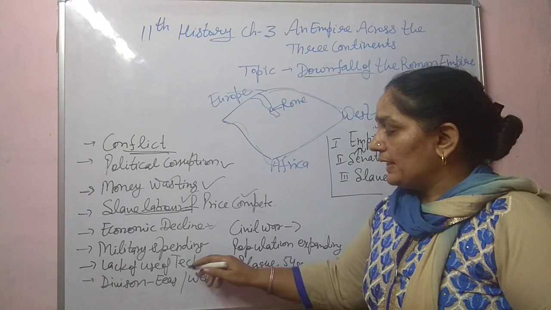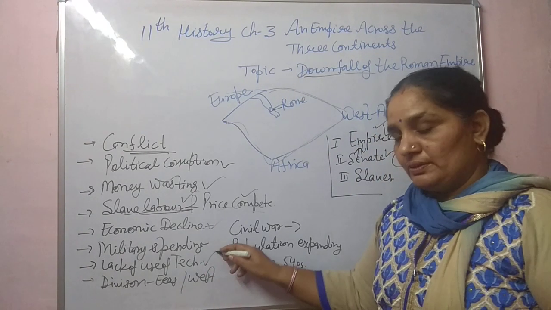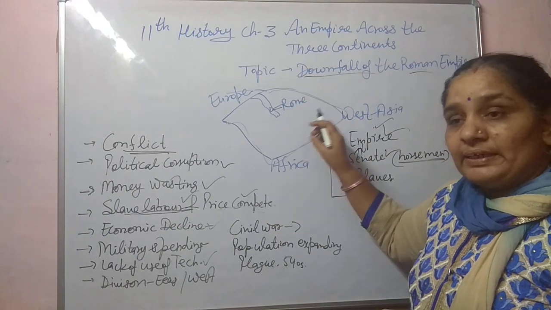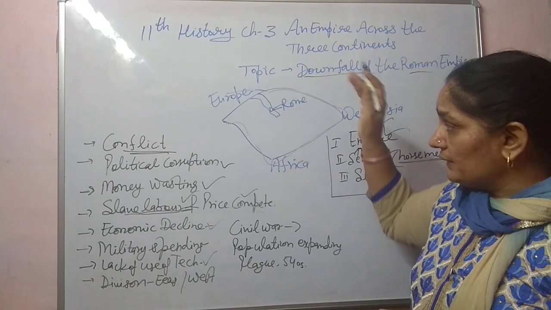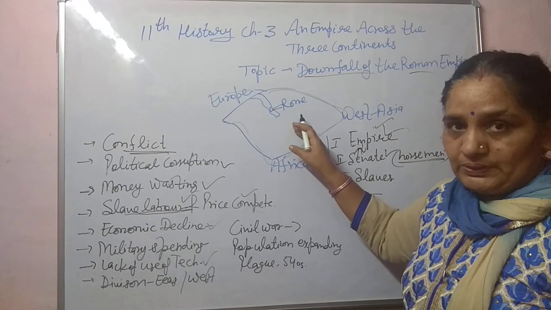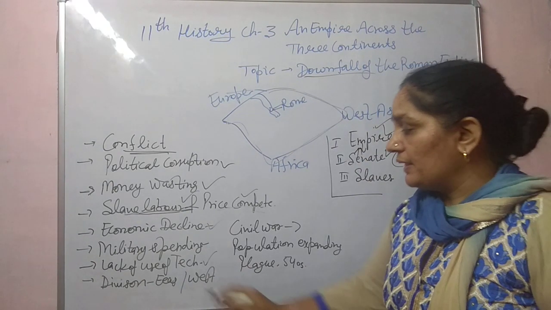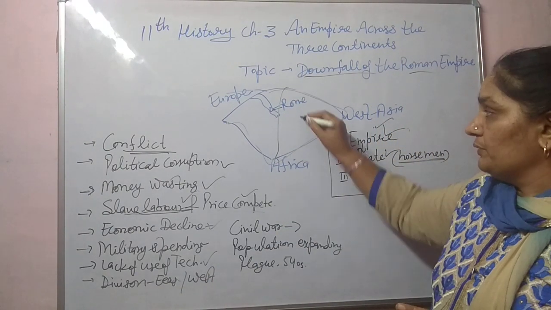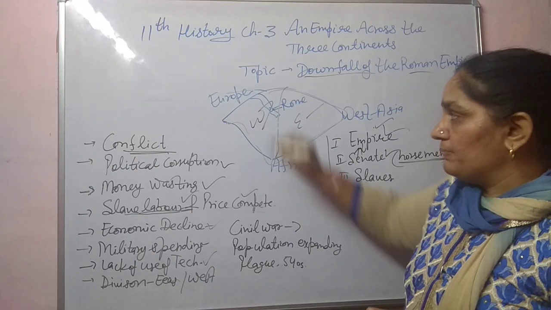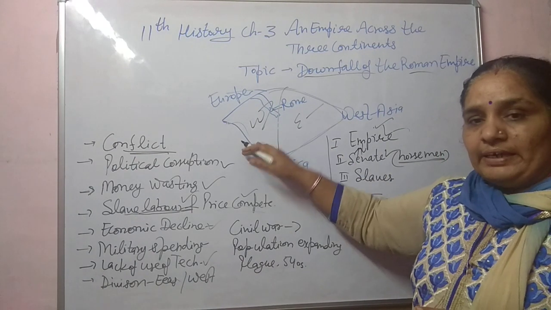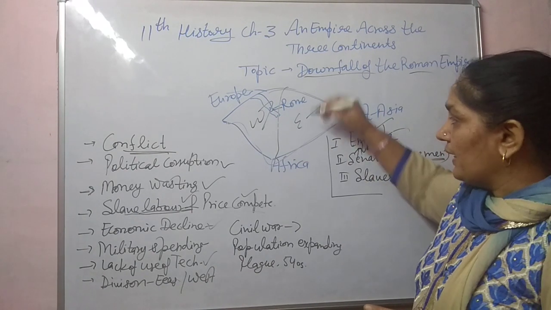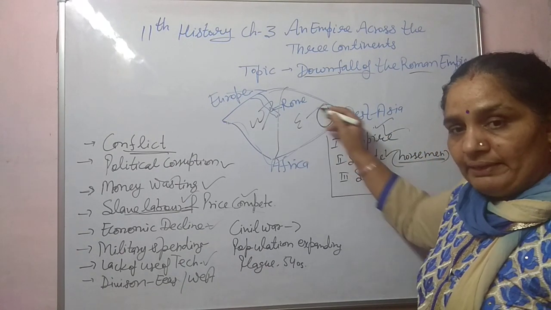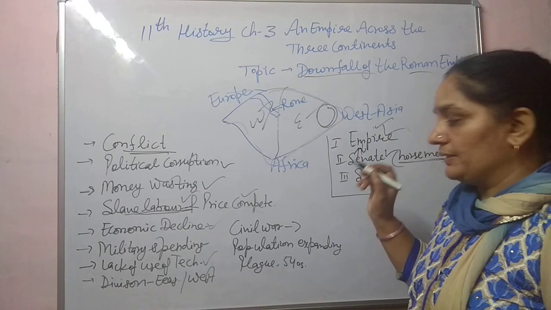Next is the lack of use of technology. Yes, we know the Romans were good engineers, but at that time there was a lack of use of technology. Next, division of East and West. The Roman Empire was divided into Eastern and Western parts, so power was also divided. It was not possible for an emperor sitting in one corner to control the whole big empire. That was a big problem at that time.